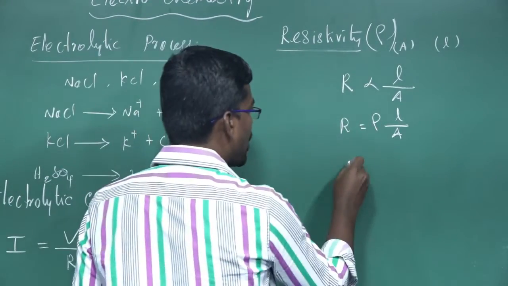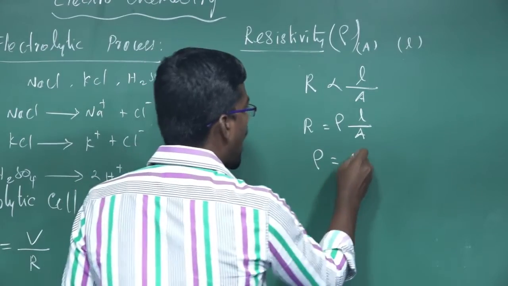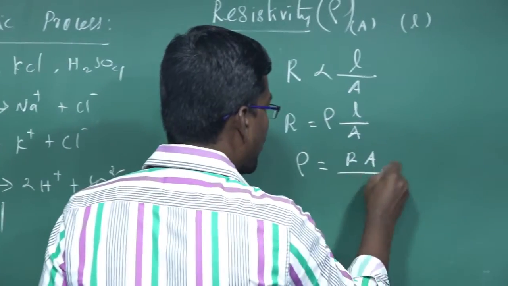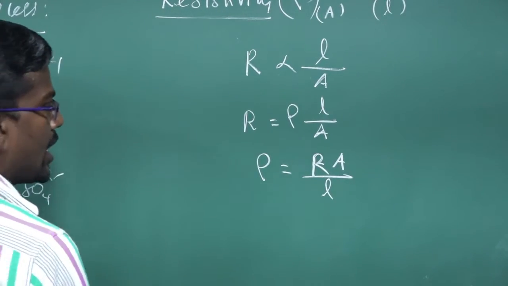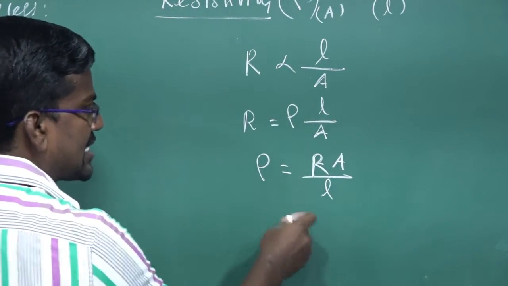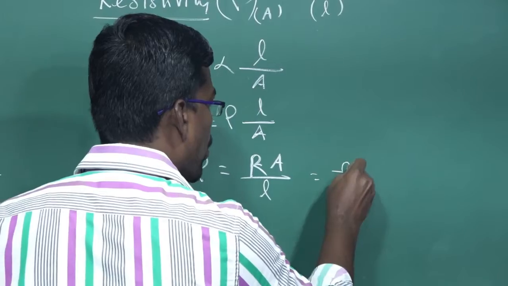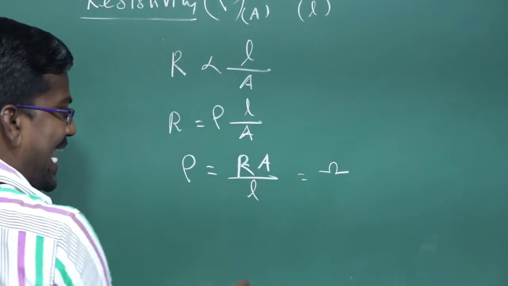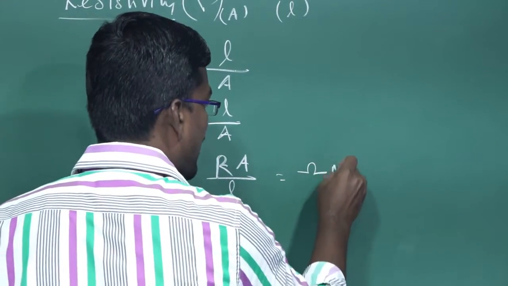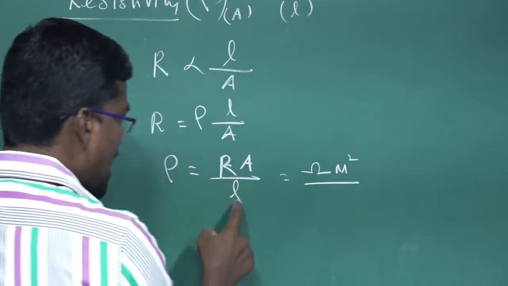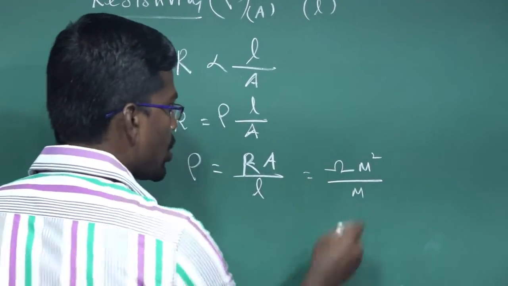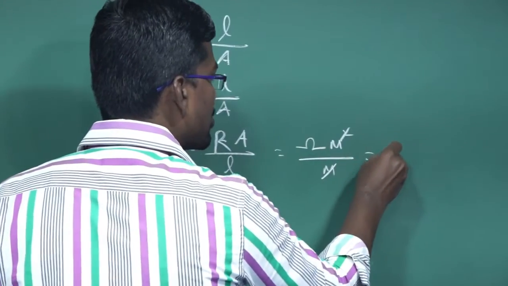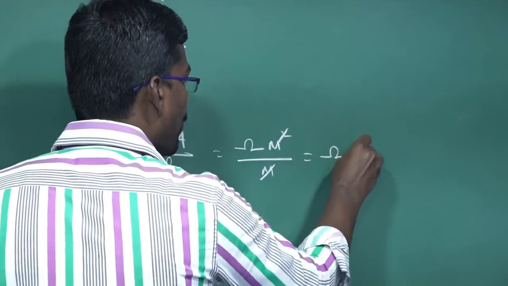Okay. Here rho is equal to R A divided by L. Resistance can be expressed in ohm, the area of cross section in meter square, and the length between the metal electrodes in meter. So meter cancels, which gives ohm meter.